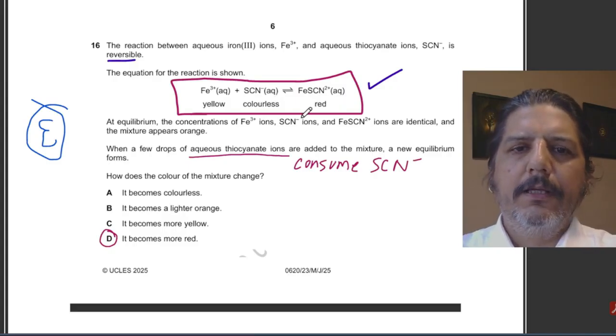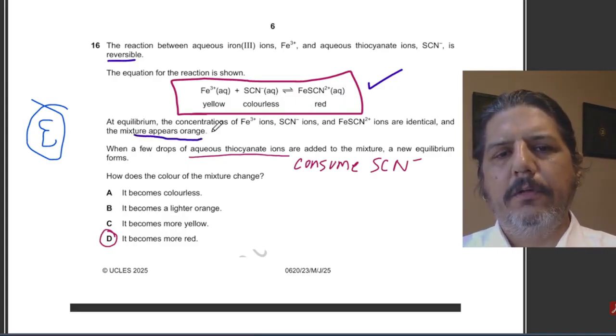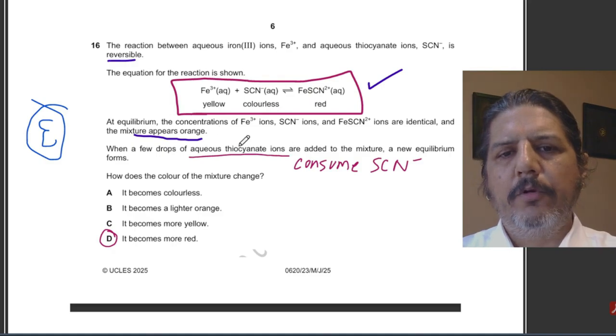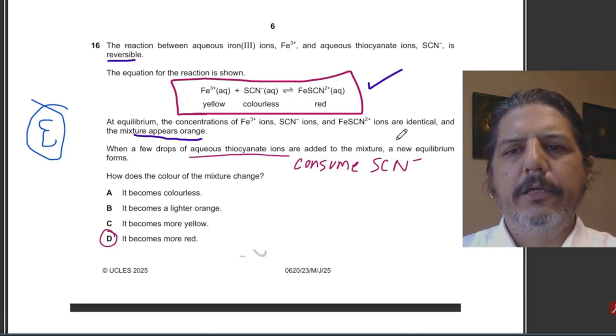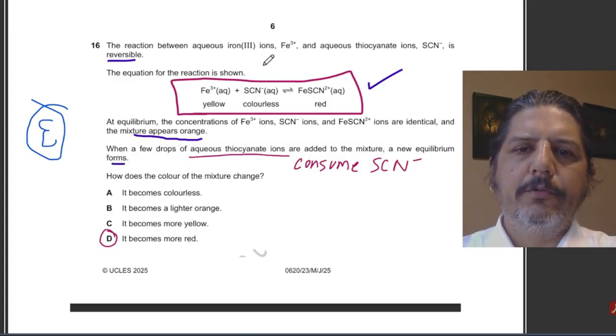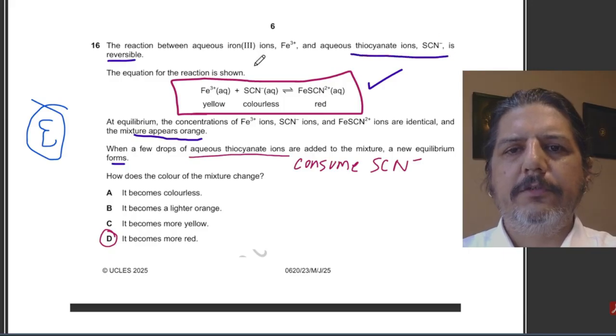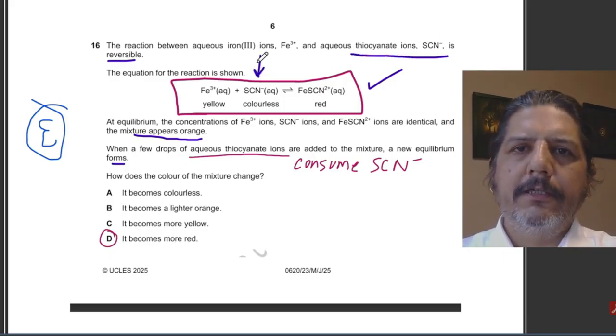Okay, so at equilibrium the mixture appears orange. When a few drops of aqueous thiocyanate ions are added to the mixture, a new equilibrium forms. So what you do is you add aqueous thiocyanate ions. As it is mentioned here, these are the ions that you will be adding to the mixture. How does the color of the mixture change?